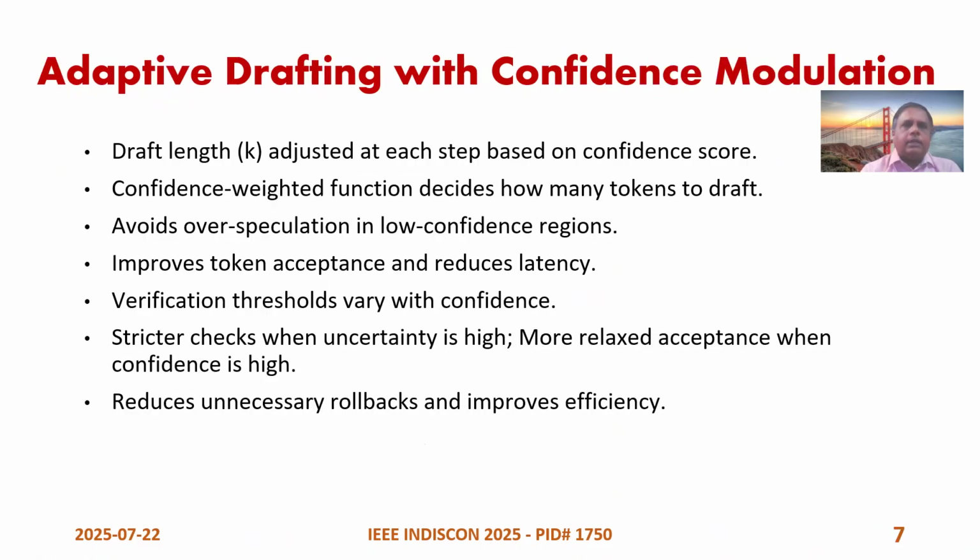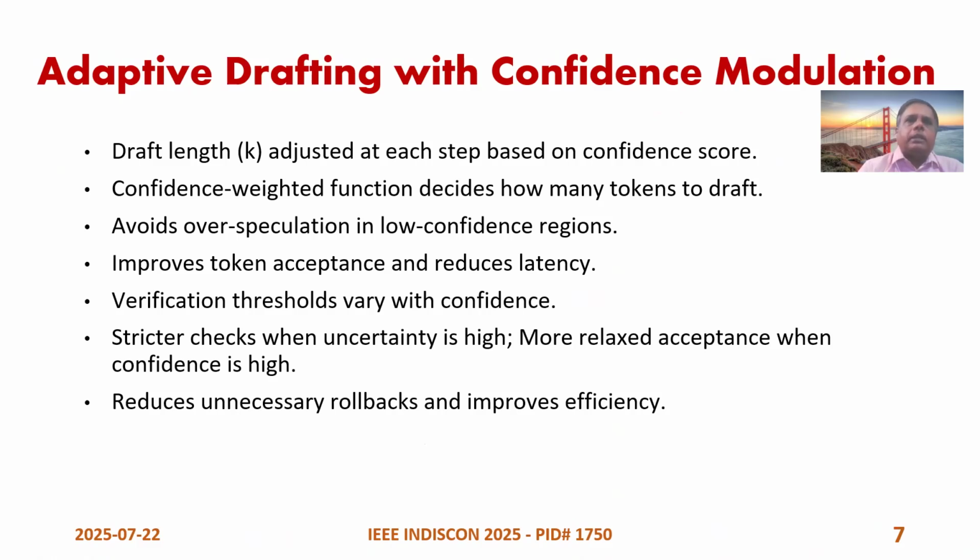So that's why this is an adaptive drafting confidence modulation. The drafting length is adjusted. The confidence-weighted function decides how many tokens to generate. It avoids over-speculation in low-confidence regions and improves token acceptance with reduced latency.